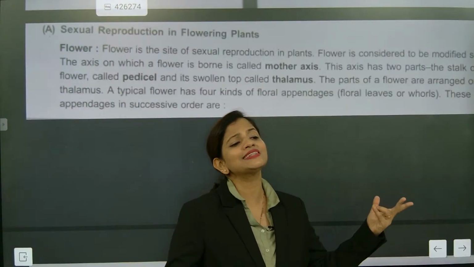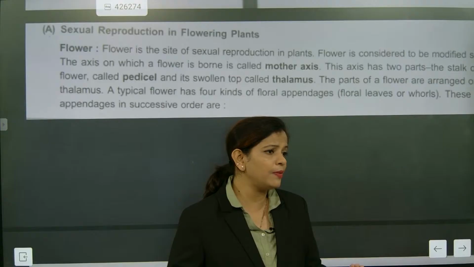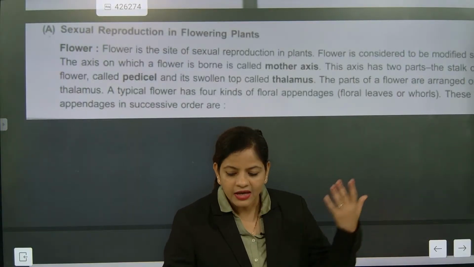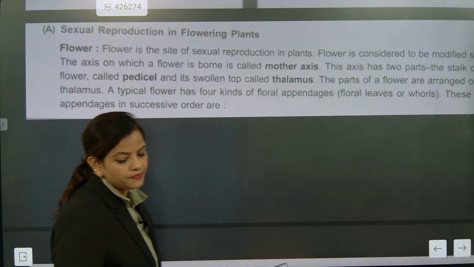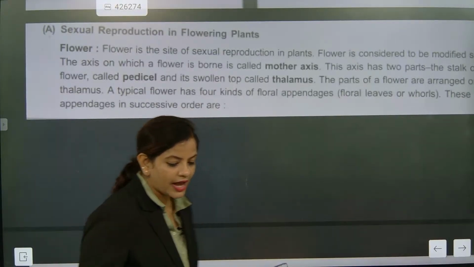Understood or not? So mustard will be double, what do you call? Dicot. Maize will be single. Wheat will be single. Rice will be single. I hope you might have understood. Dicot and monocot.